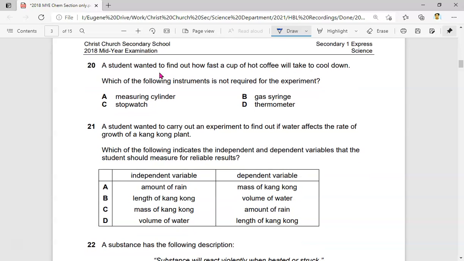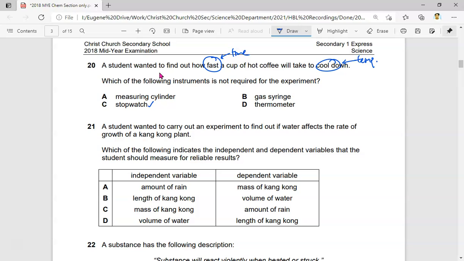Question 20. The student wanted to find out how fast a cup of hot coffee will take to cool down. Which of the following instruments is not required for the experiment? You need to think about what instruments are required to measure each of these things. To measure how fast, I definitely need to measure time, so I'll need a stopwatch. To cool down, this is really the idea of temperature.